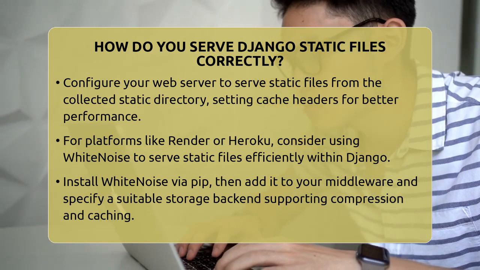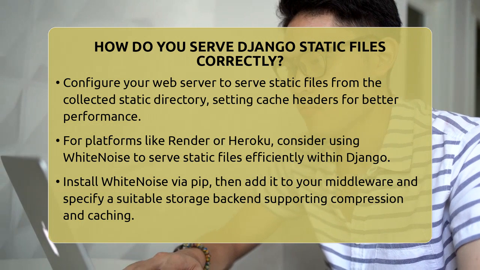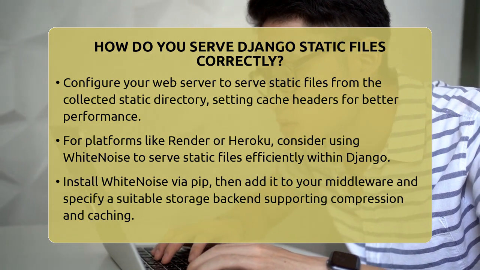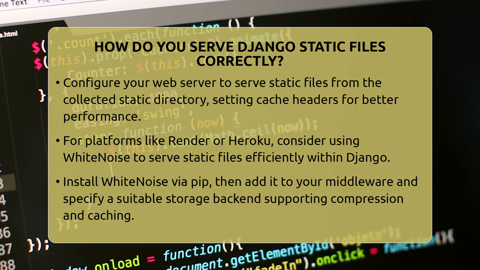performance. If you're deploying on platforms like Render or Heroku, you might want to use a tool called WhiteNoise. It allows Django to serve static files efficiently without needing a separate web server. To set up WhiteNoise, install it with pip, then add it to your middleware in settings. You also need to specify a storage backend that supports compressed and cacheable static files.